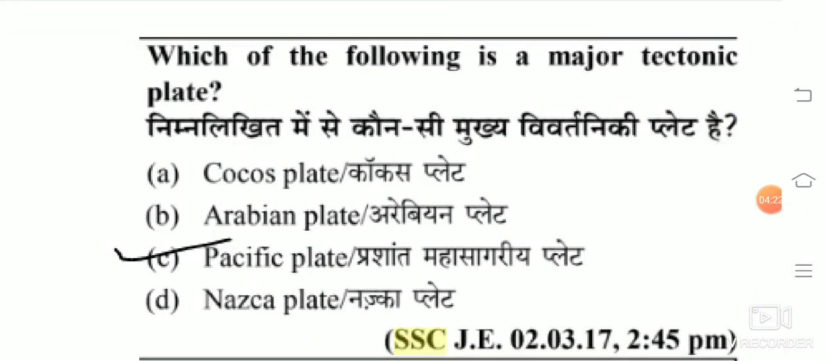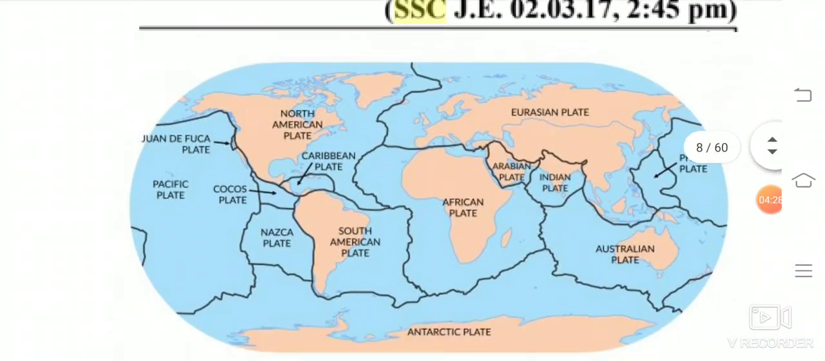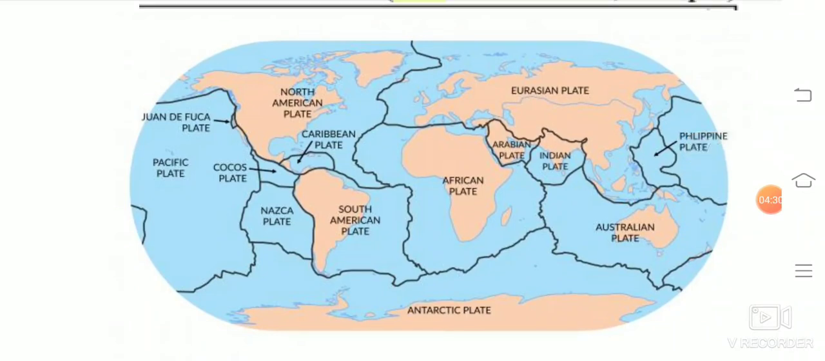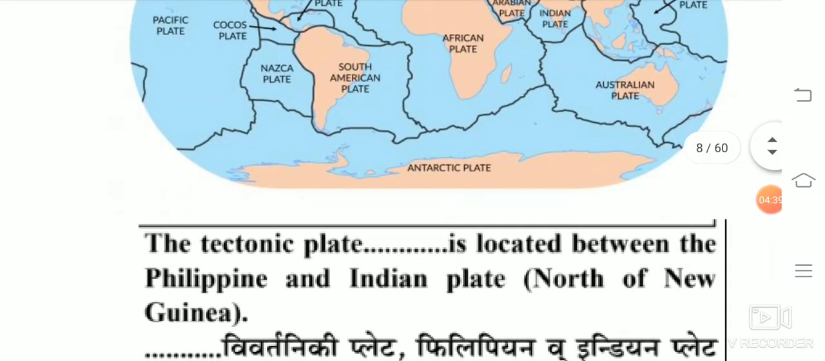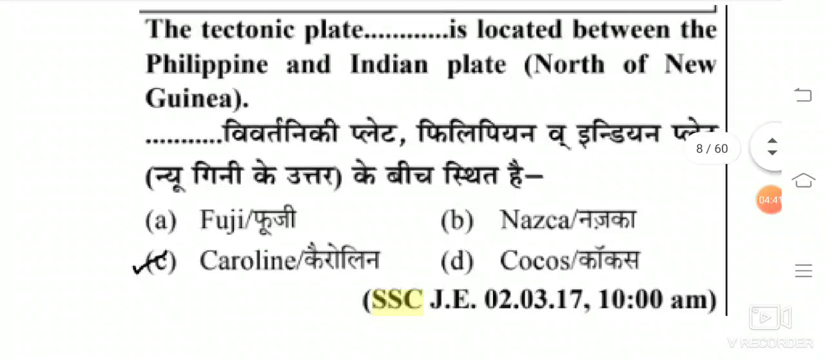Which of the following is a major tectonic plate? Answer is the Pacific plate. You can see in this diagram the plates: North American plate, South American plate, African plate, Eurasian plate, Indian plate, Arabian plate. The tectonic plate dash is located between the Philippines and Indian plate. The answer is Caroline.